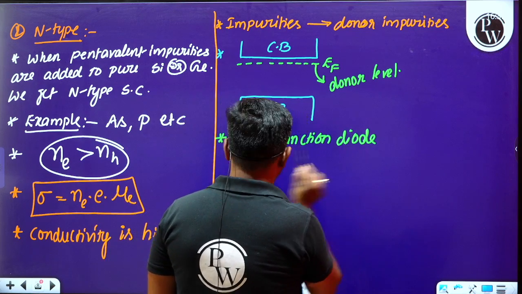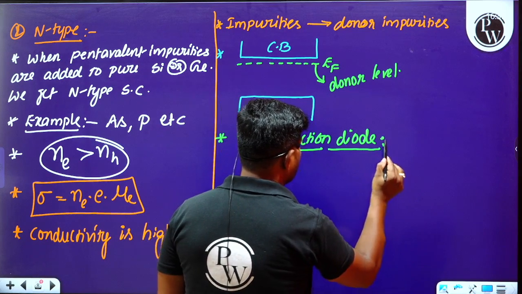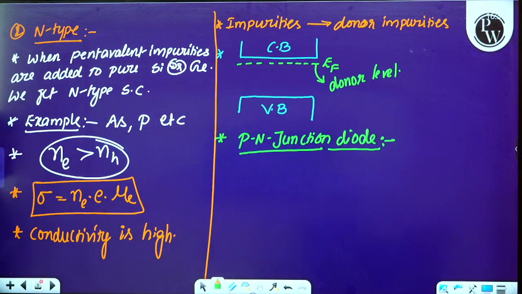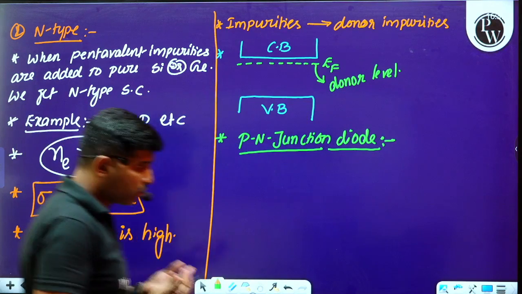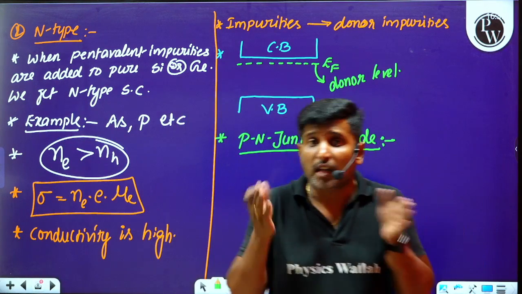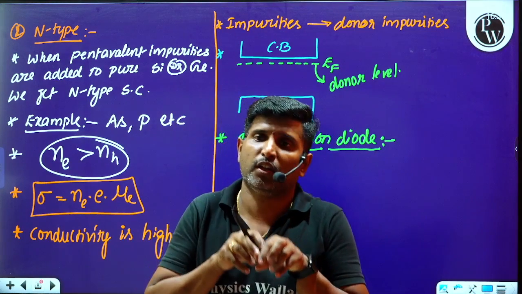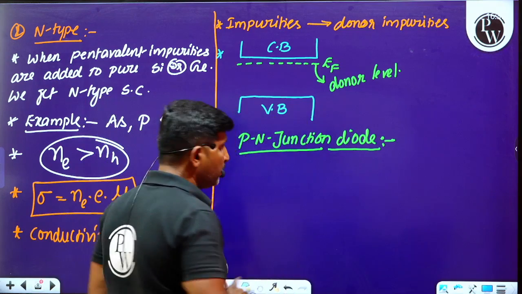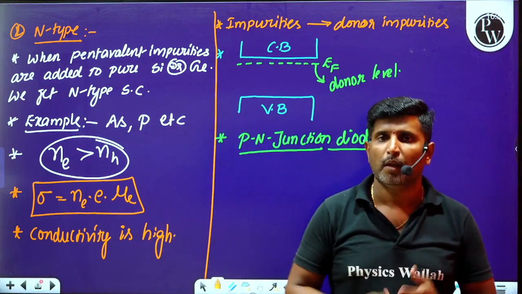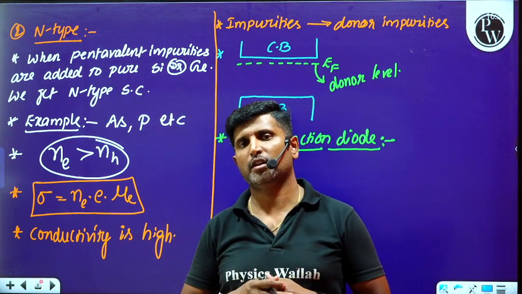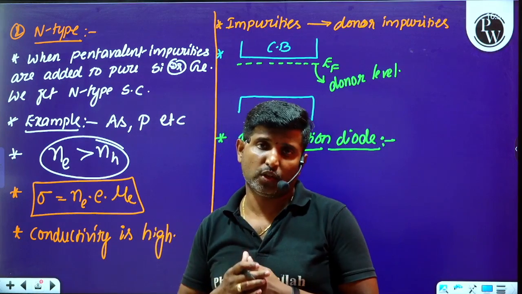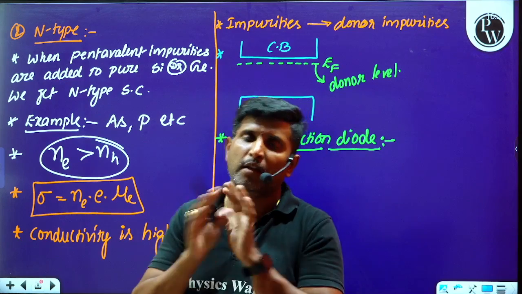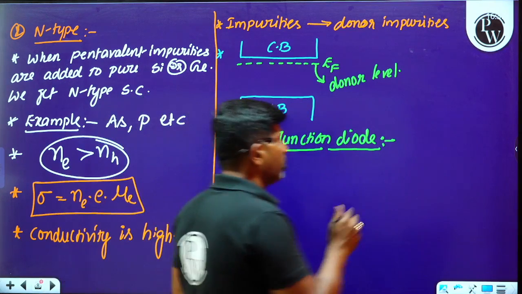So please make sure you are understanding each and every point. P-N junction diode. How can we understand the formation of a p-n junction diode and what happens during its formation? All those points are very, very important. Many people think that a p-n diode is formed by joining p-type and n-type semiconductors back to back, but that is not the exact way of forming a p-n diode.